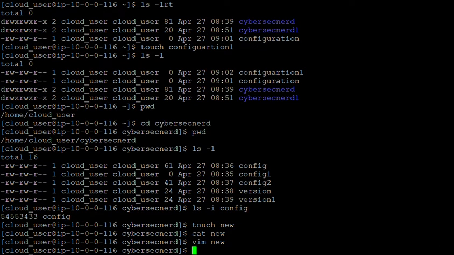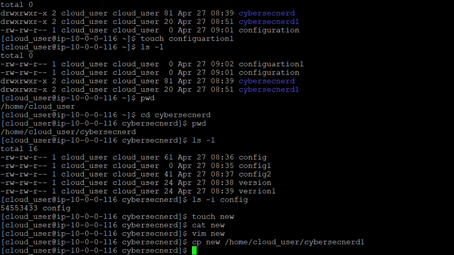Save this file. Now I just want to copy this file new, which I have created, into some other directory. The present working directory is cybersec node. I will copy this particular file into the other directory, which is cybersec node 1. So copy, let's use the syntax: new is the file which I want to copy into the destination directory, which is home, cloud user, cybersec node 1.